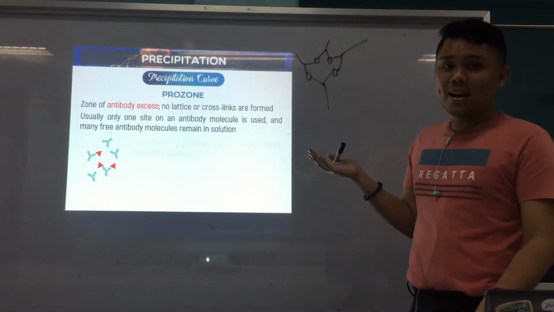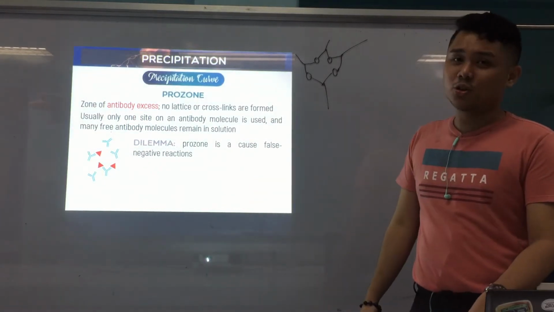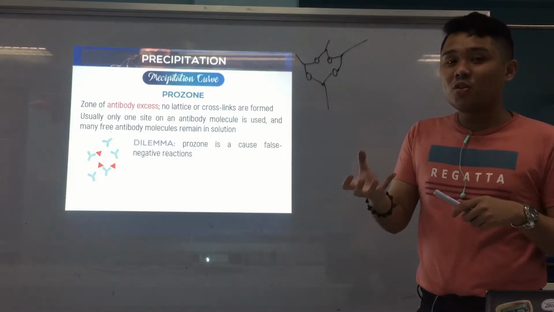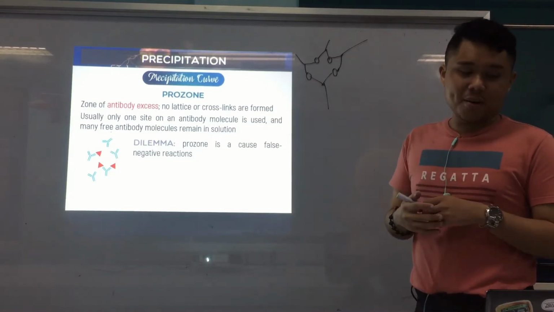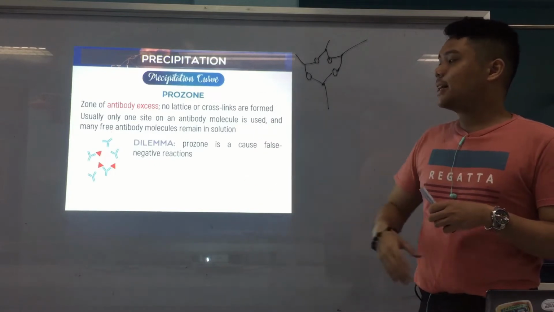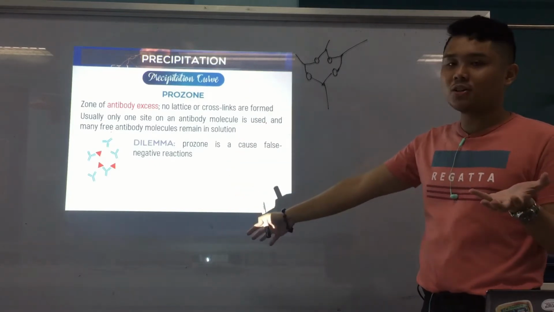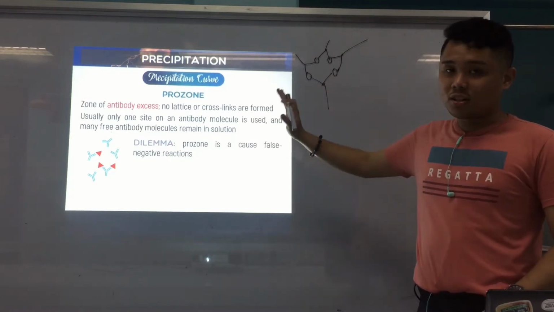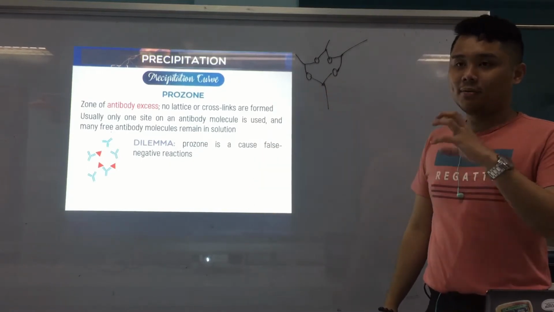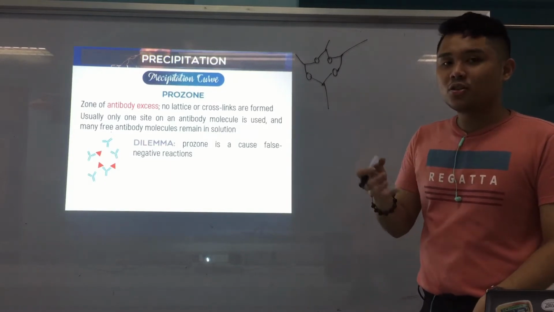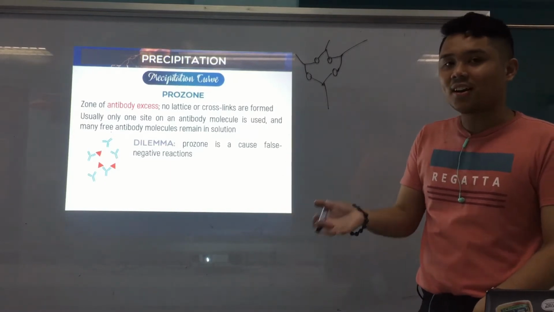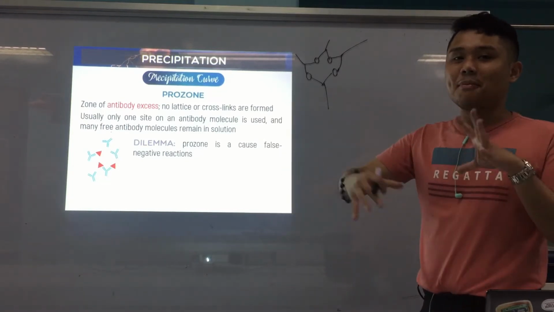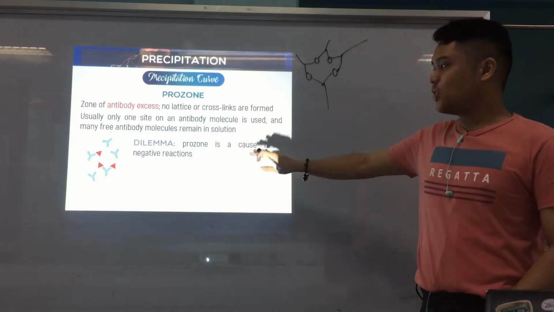Alright? Now, the dilemma here is that it causes false negative reactions. Because again, walay precipitation na mahitabo. And usually in precipitation reactions, the presence of a precipitate, alright, is of course considered a positive reaction. Now, if walay precipitate na mahitabo, because again of too much antibody, walay na hitabong network, lattice network na nahitabo, so it causes false negative. Alright? Kay false negative siya. Kay so it's supposed to be positive, the antigen is there or the antibody is there, pero wala lang siya na-detect sa imong test because again, too much ang antibody. Alright? Okay?